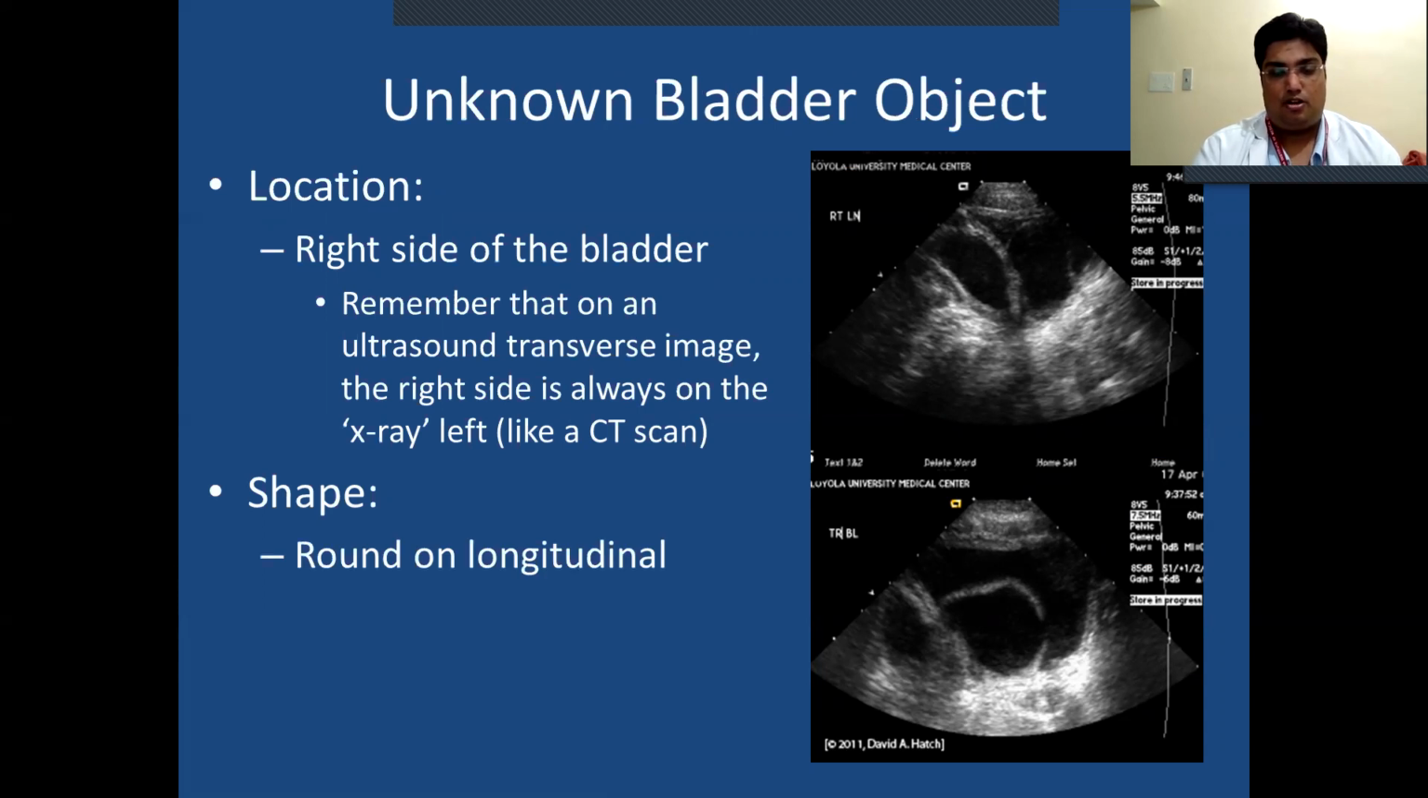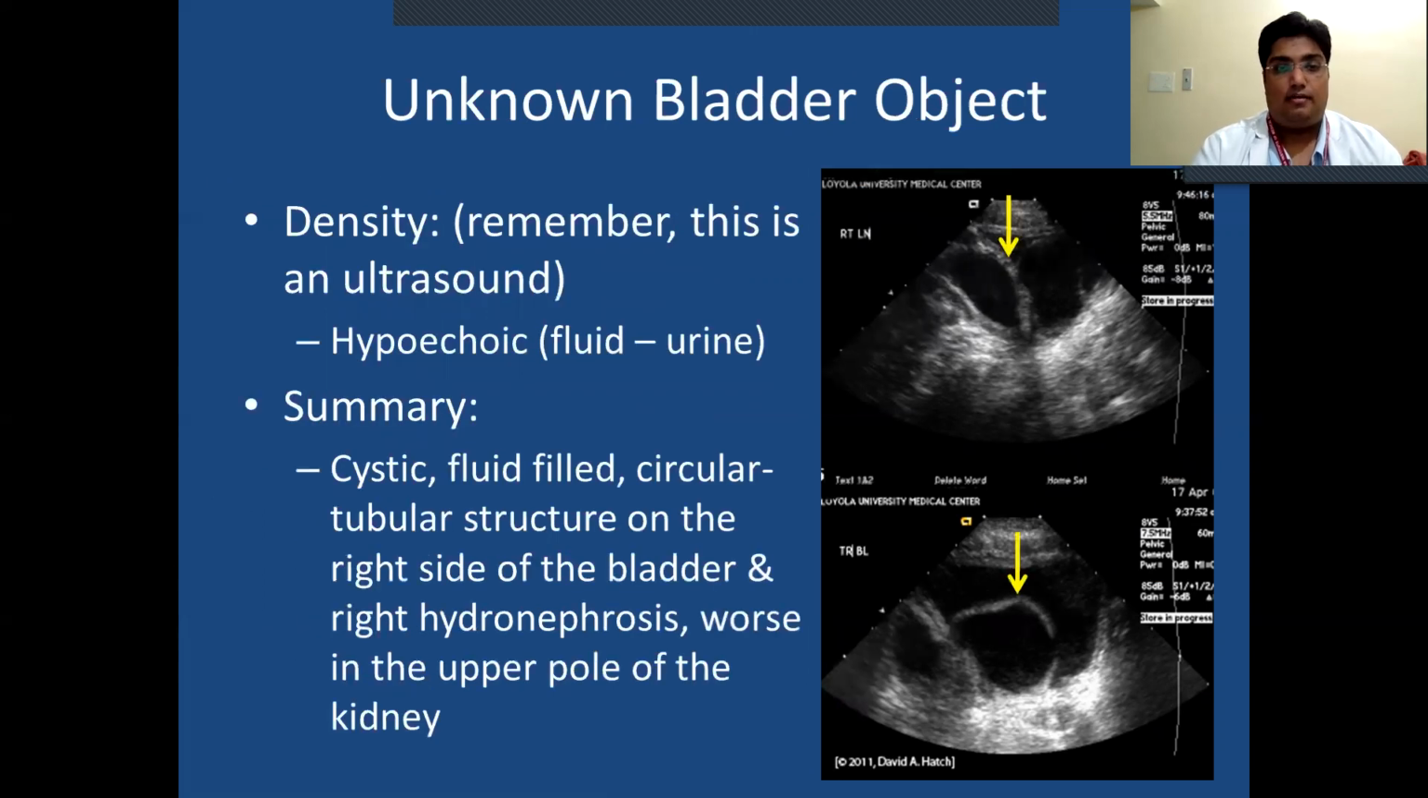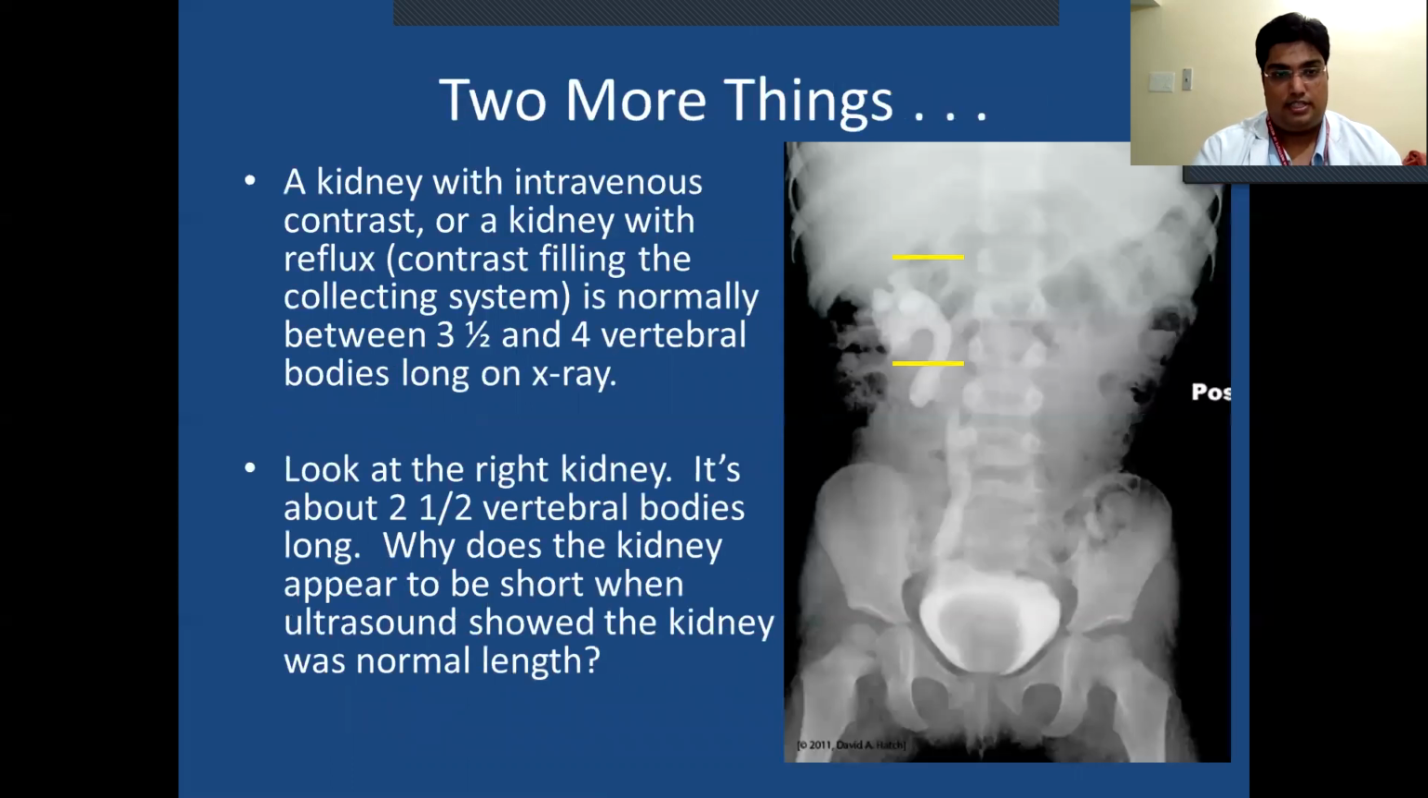Shape: round on longitudinal, round on transverse, so it is spherical. Density: remember it is an ultrasound. Hypoechoic fluid is urine. Summary: cystic, fluid-filled, circular tubular structures on the right side of the bladder with right hydronephrosis, worse in the right upper pole of the kidney.